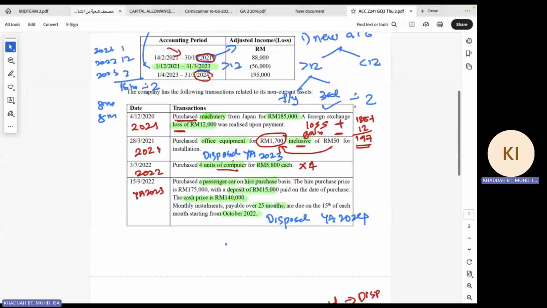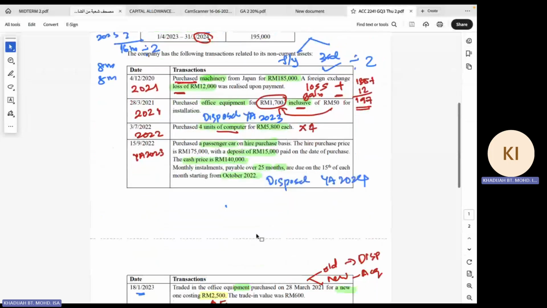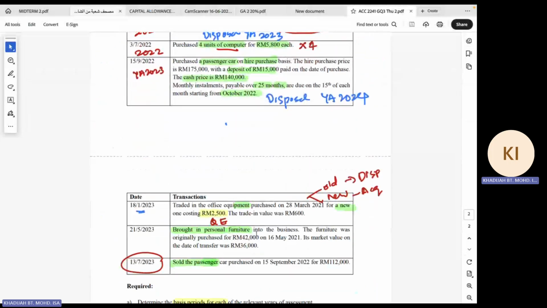And if there is a disposal, look at the year of disposal and check whether that disposal is within or after 2 years. If the disposal is within 2 years, then you have to apply the clawback provision. And when you have hire purchase, you should know what to do under hire purchase and how to compute the qualifying expenditure, as well as how to allocate the IA and AA.